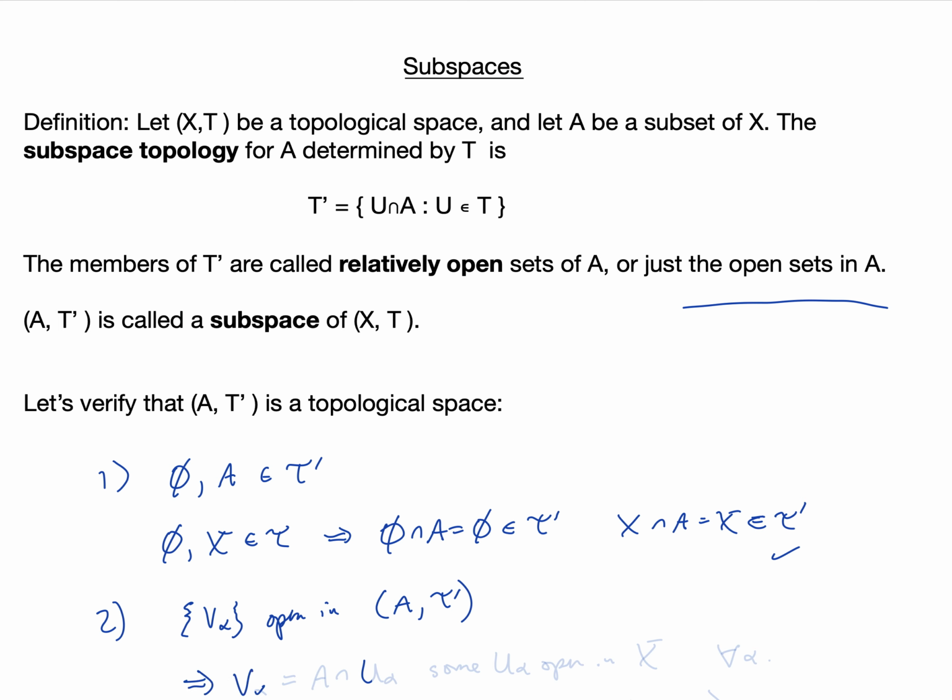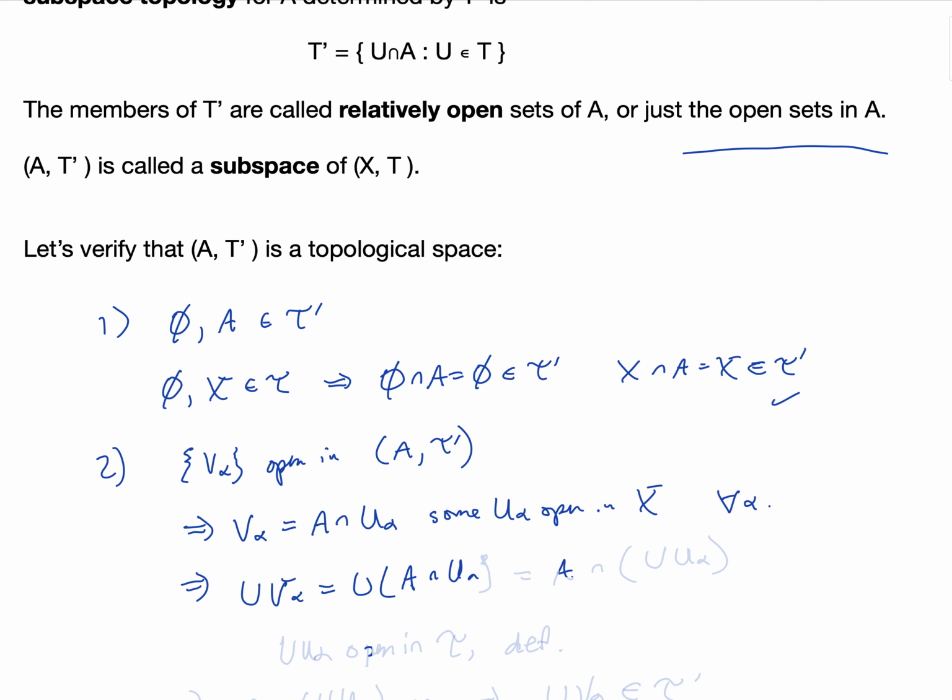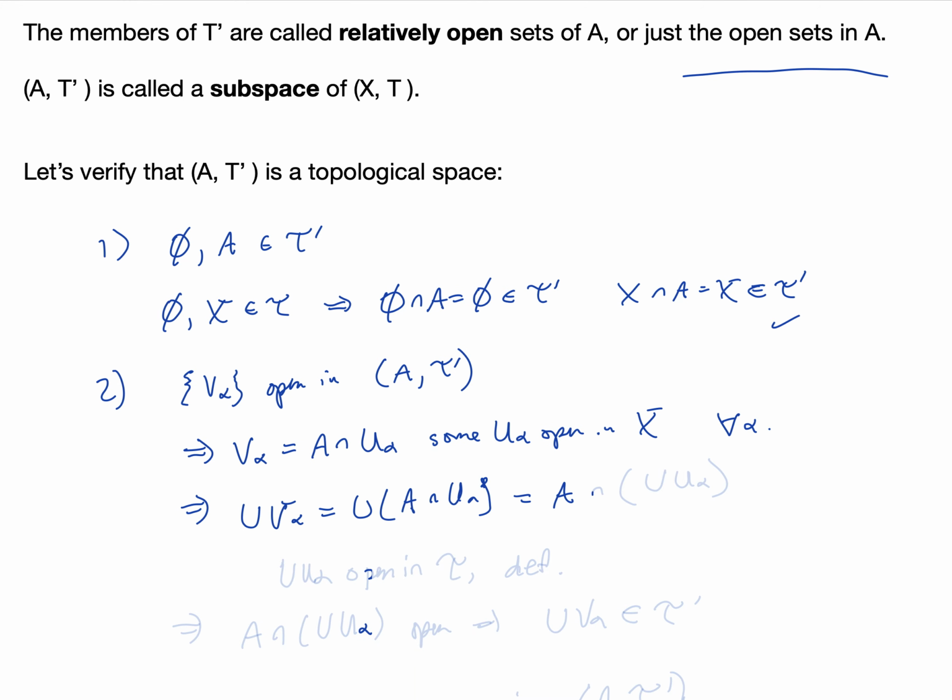This tells us that V_α is equal to A intersected with some U_α open in X for all α, and therefore the union of the V_α's would be equal to the union of A intersected with U_α, and that is A intersected with the union of all the U_α's. Because τ is a topology, the union of the U_α's is open in τ by definition of topology, and that tells us that A intersect the union of the U_α's is open, and so yes, arbitrary unions of open sets are open in τ'.